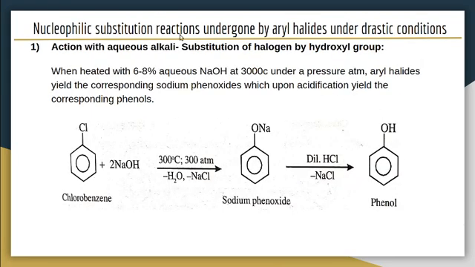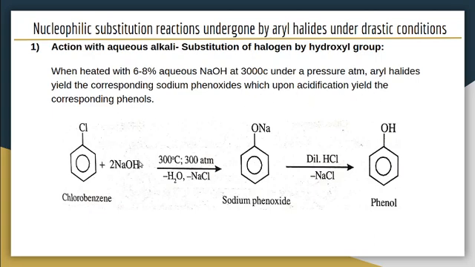Now let us consider some nucleophilic substitution reactions undergone by aryl halides under drastic conditions. First one, reaction with aqueous alkali, that is substitution of halogen by hydroxyl group. When heated with 6 to 8% aqueous NaOH at 300 degrees Celsius under pressure, aryl halides yield the corresponding sodium phenoxides, which upon acidification yield the corresponding phenols.